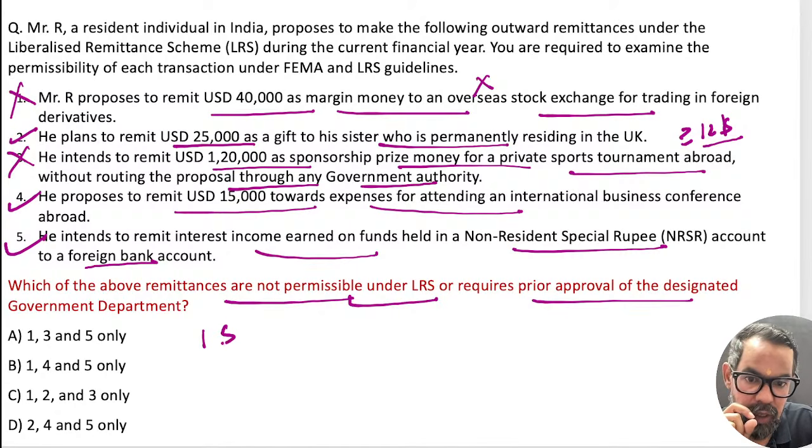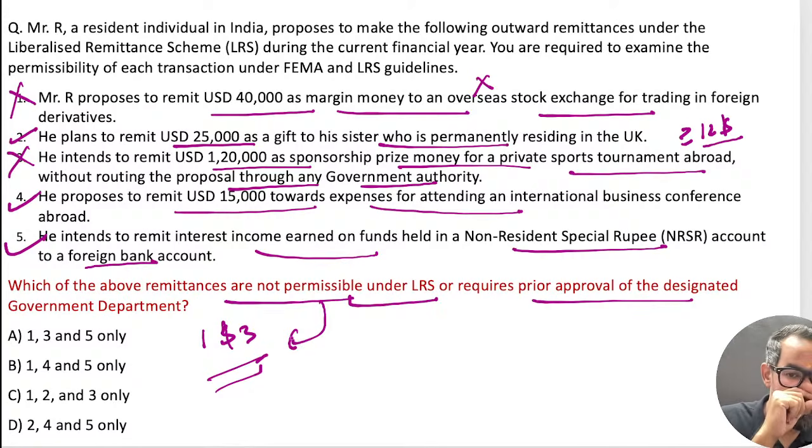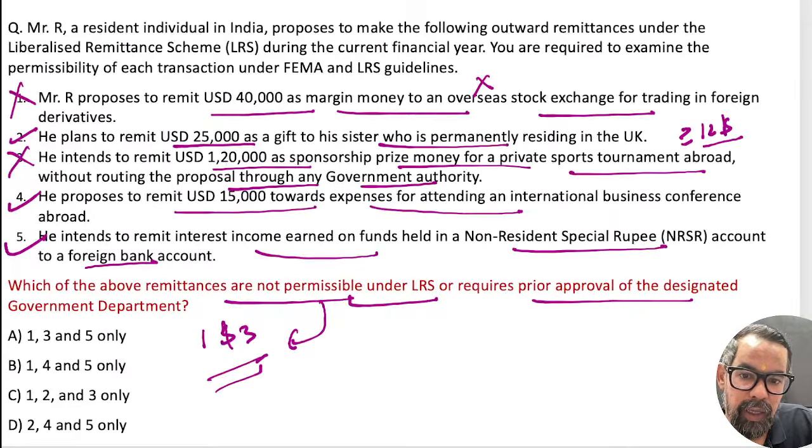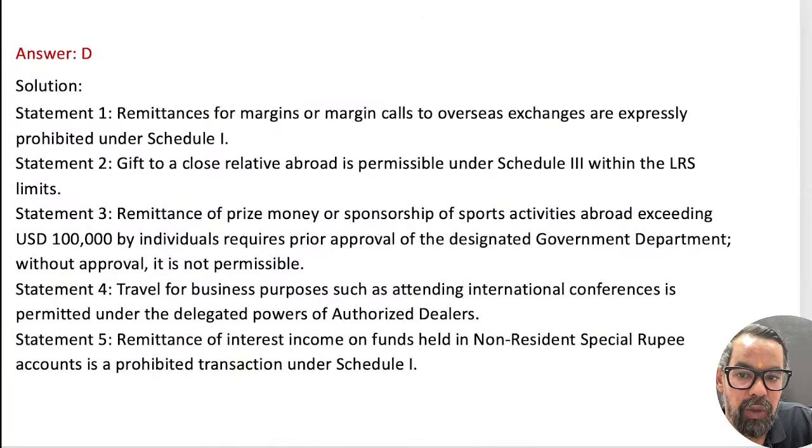Yes, 1 and 3 should be the right answer because they have asked us about not permitted areas, right? Not A. 5 is also wrong, right? We'll check the answer. It should be 1 and 3 only. D is what? 2, 4, 5. They have included the permitted areas. If I erase this "not", then D will be the right answer. So 1 and 3 will be the right answer for this particular one.